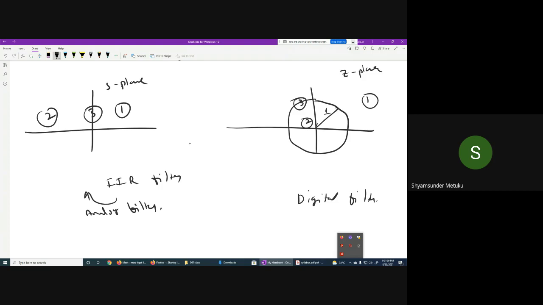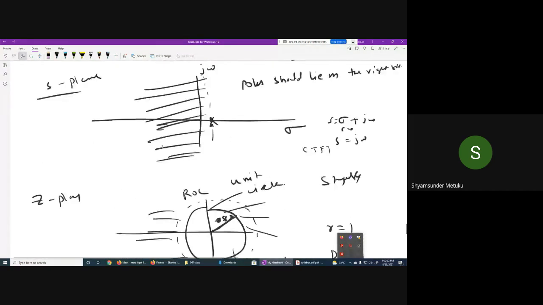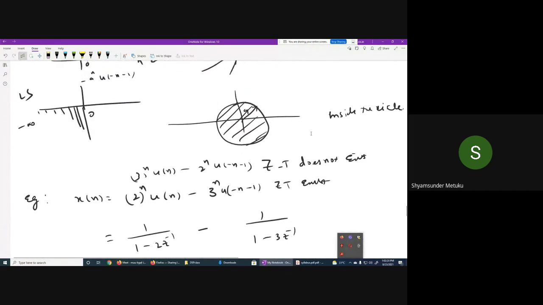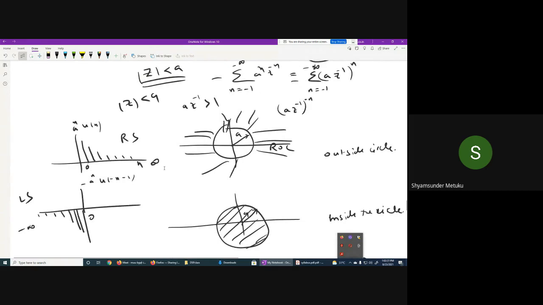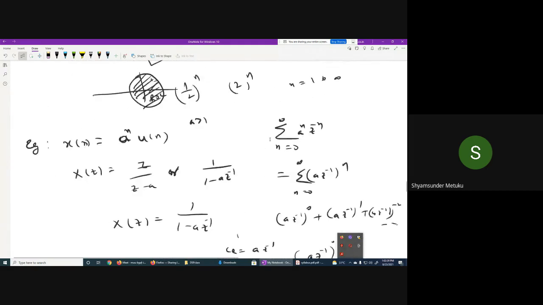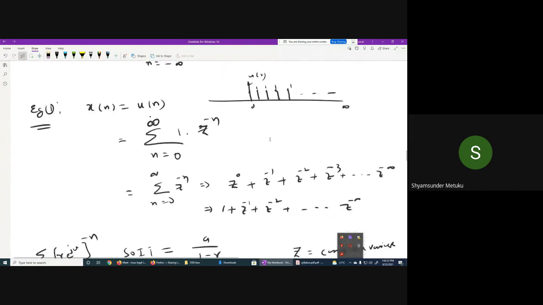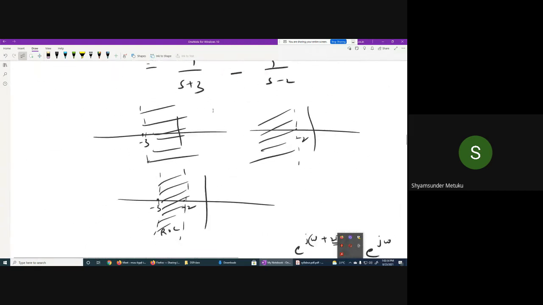To get this mapping, there are two techniques: the impulse invariant technique, and these are the next two topics in your unit 3. The second technique is the bilinear transformation. These two techniques we will discuss, which can map the corresponding region from the S-plane to the Z-plane, because we have already seen this just now. If your signal is left sided, it will be inside the circle. If the signal is right sided, outside the circle. The same picture we have seen in the Laplace transform, isn't it? Yes or no?